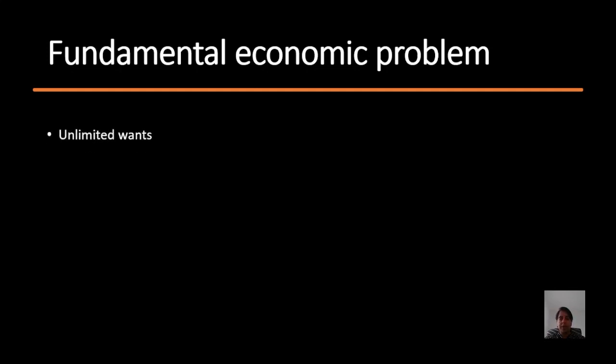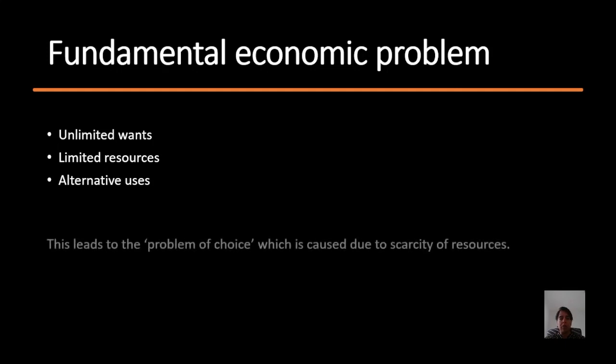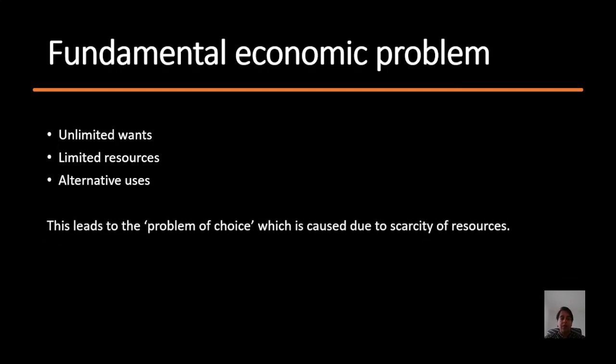Human beings have unlimited wants and there are limited resources. On top of that, these resources have alternative uses. For example, land can be used for cultivation, for building factories, or for building houses. Now, this land is scarce and we have many uses, which leads to the problem of choice. This whole concept is known as the economic problem in economics.